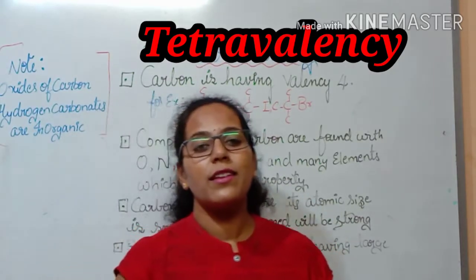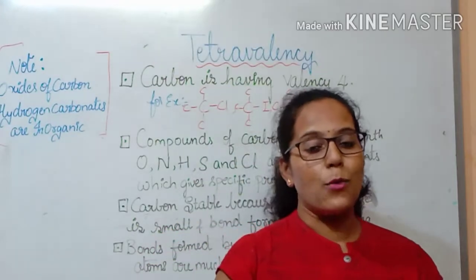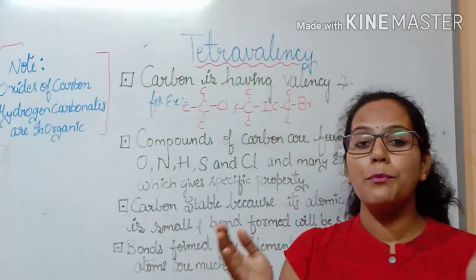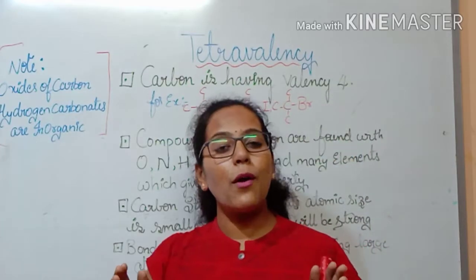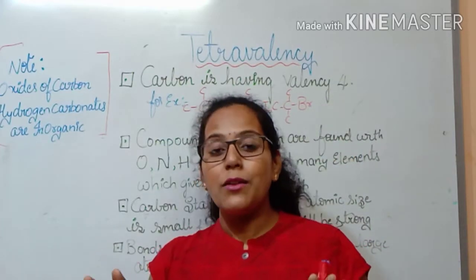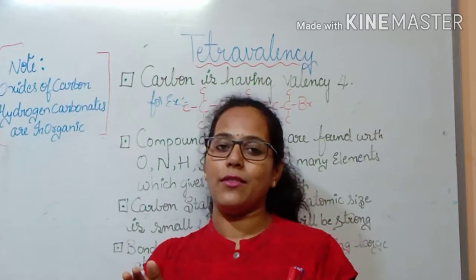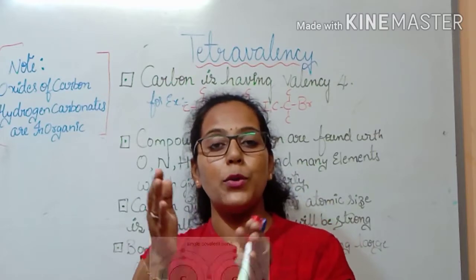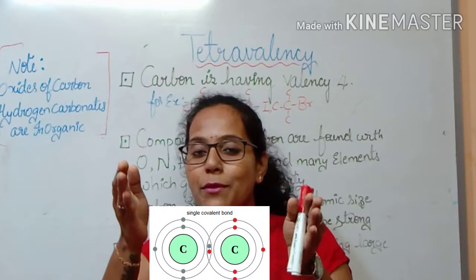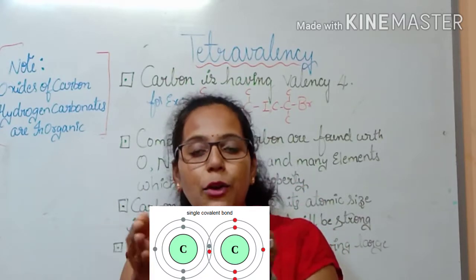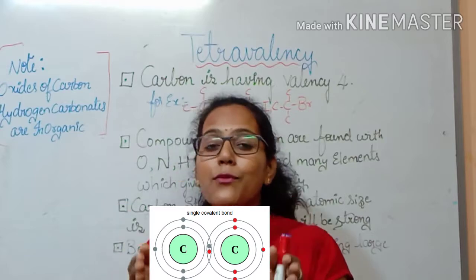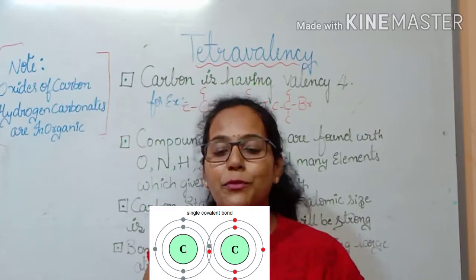The first reason is that carbon compounds make a covalent bond between them. What is a covalent bond? A covalent bond is nothing but the bond formed by sharing electrons. If electrons are shared between two atoms, for example two carbon atoms share electrons among them, the bond formed between them is a covalent bond.